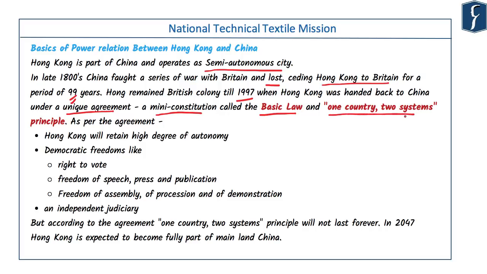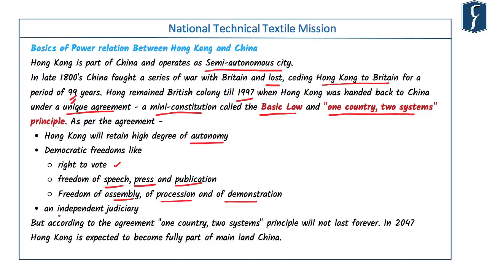This principle and the basic law of Hong Kong guarantees Hong Kong higher degree of autonomy. And then there are democratic rights to the people of Hong Kong that is not available to citizens of mainland China. For example, right to vote. Although there is election in mainland China, but there is only one leading party, so as such there is no meaning of election. In Hong Kong, people enjoy freedom of speech, freedom of press, freedom of publication, freedom of assembly, of procession, and of demonstration that will be unthinkable in the mainland China.